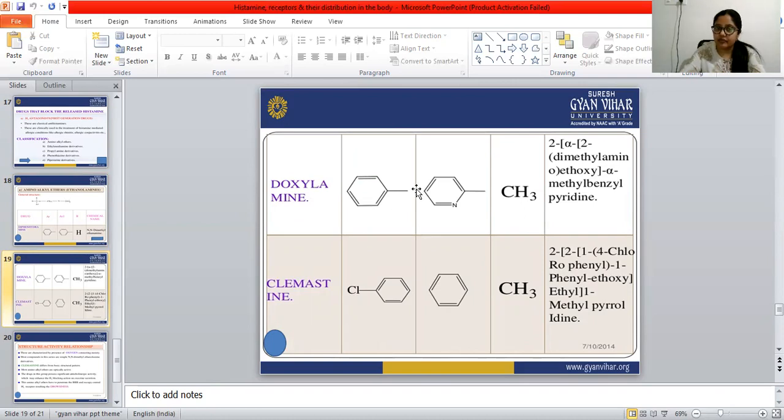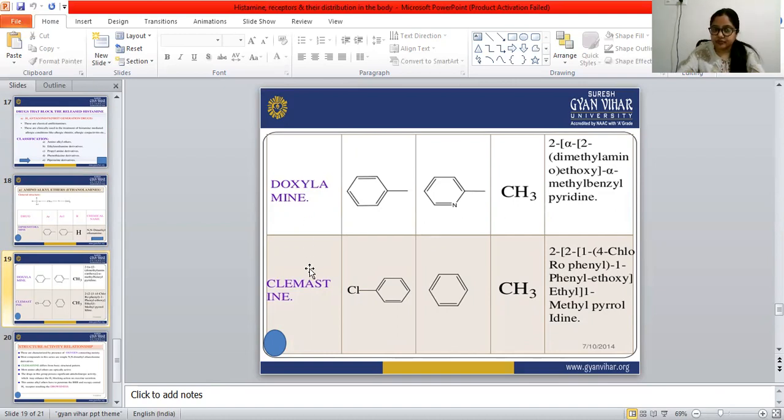Doxylamine is the same, but in the place of R we can write CH3. Its chemical name is 2-[alpha-(2-dimethylaminoethoxy)-alpha-methylbenzyl]pyridine. So this is the chemical name of doxylamine.